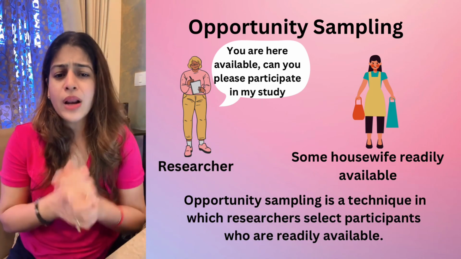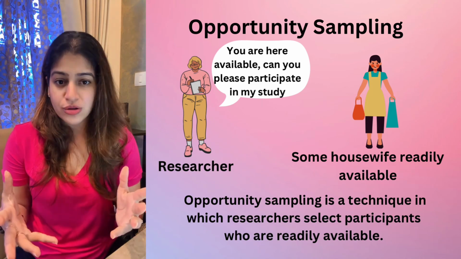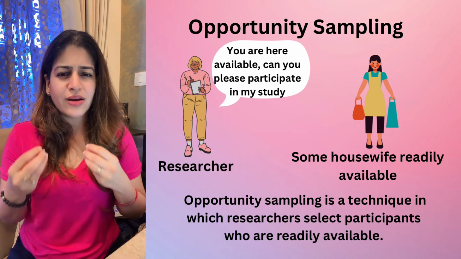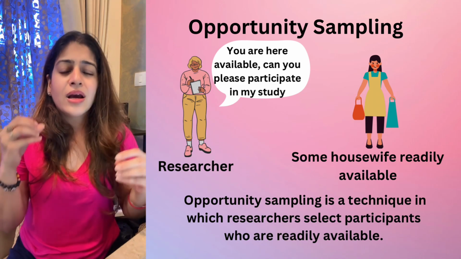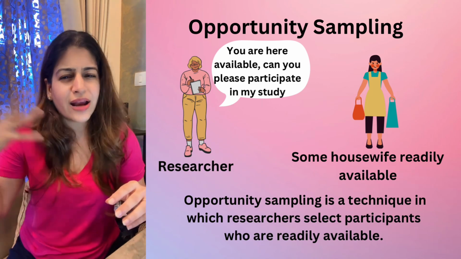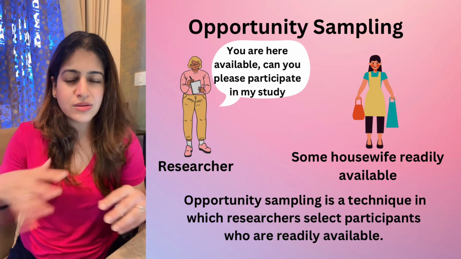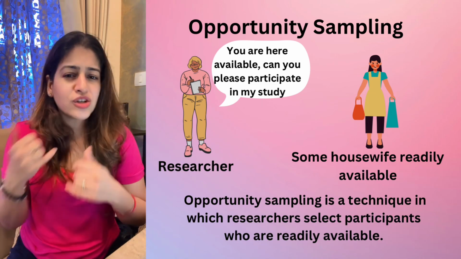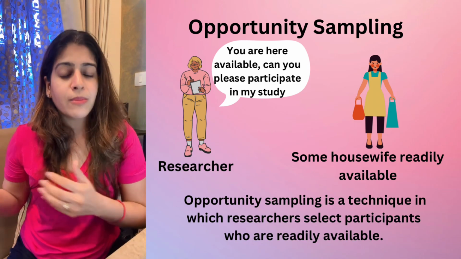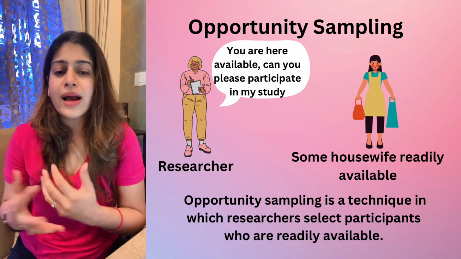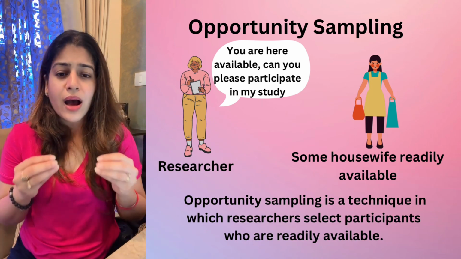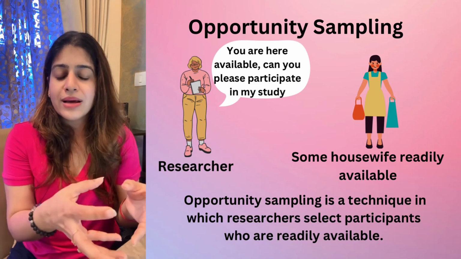Or another example, I want to do a study on teachers. I'm not randomly going to any teachers. Through my contacts, I'm picking a few teachers whom I already know. I have their contact details and I know them from my past over the years. Maybe they were my colleagues. So I just call them and ask if they can be a part of my study. Since I knew them and had their contact, I call them for my study. This is called opportunity sampling, where I am getting an opportunity to make them a part of my study.